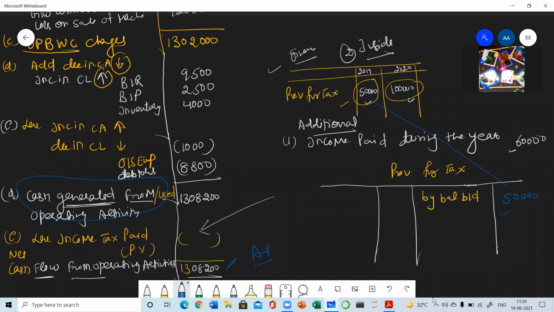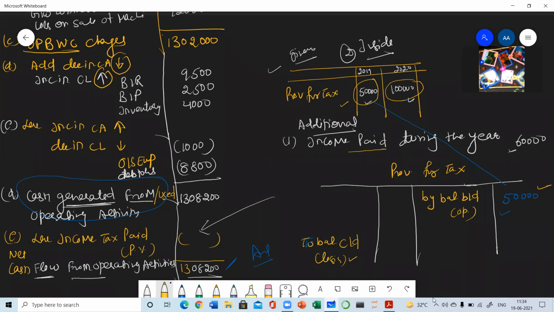If the opening balance has come on the credit side, then definitely the closing balance will be coming on the debit side. So the first thing which we need to do is write the opening balance and the closing balance. This is the opening balance and this is the closing balance. Now it is given that income tax was paid during the year.